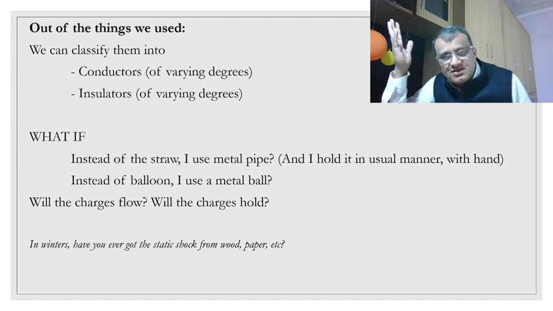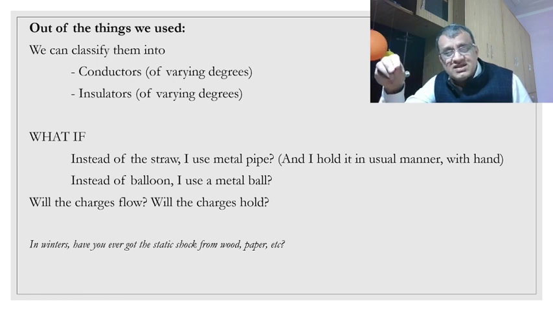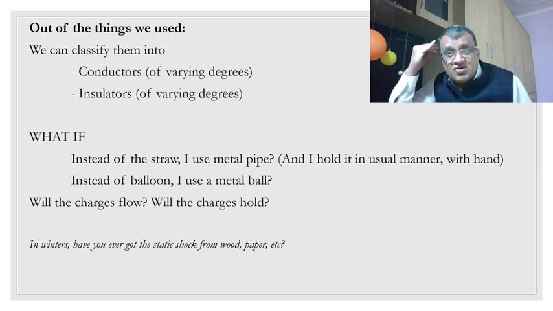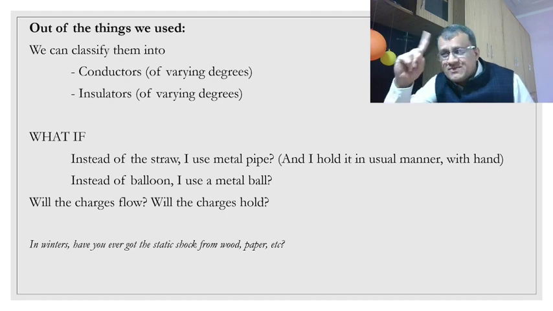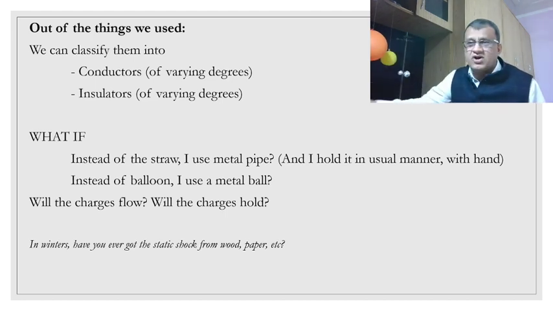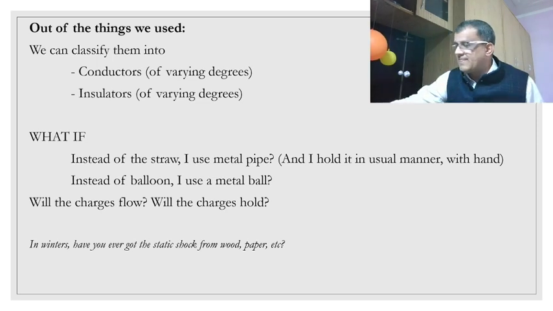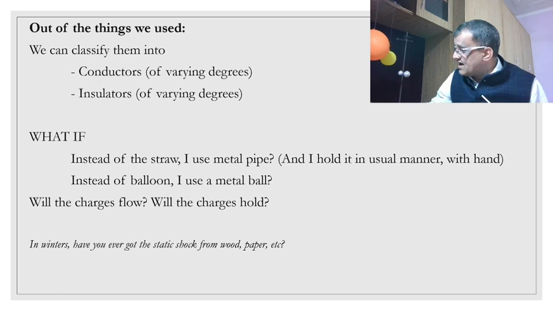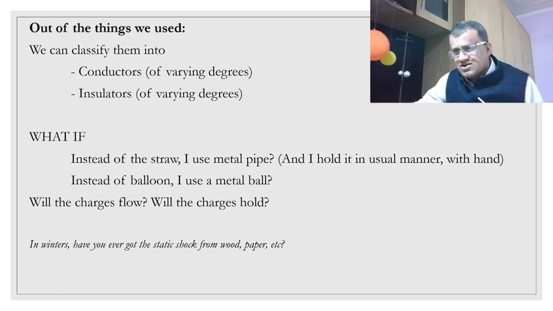Large doesn't mean those huge pillars, those poles that you see, 33,000 volt kind, not that. Within the lab, you can see that these insulators, they conduct. Now, at what voltage do they start conducting? That depends on which material you are talking about. So one place where I have been able to show it to you was this, that there is a balloon and there is a balloon, and they are different from each other. Okay? But a few questions I am leaving with you so that you get a chance to think over it.